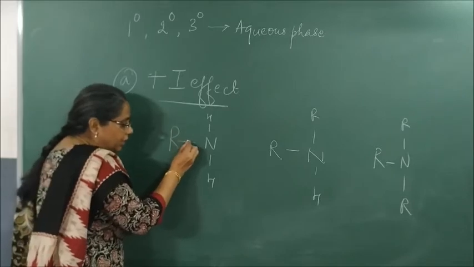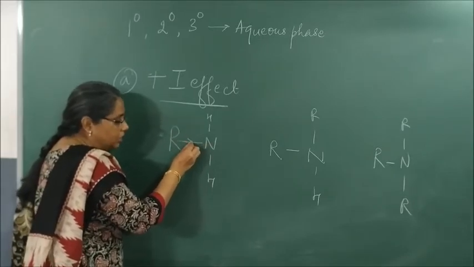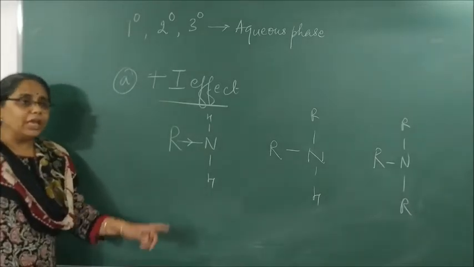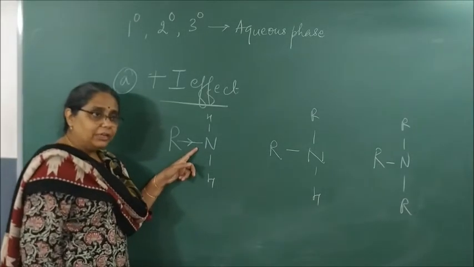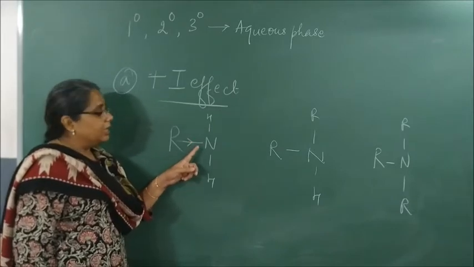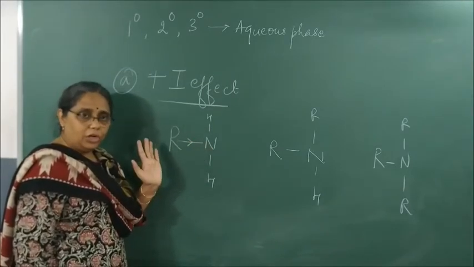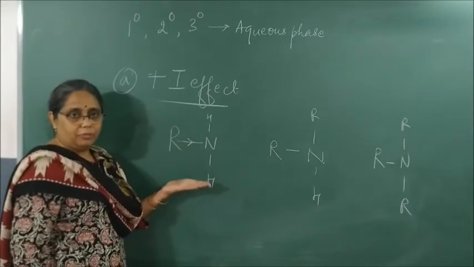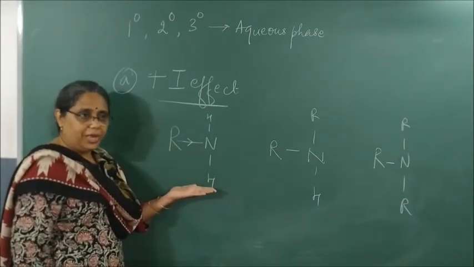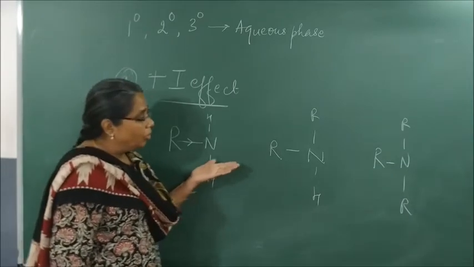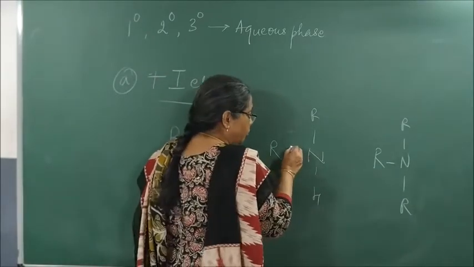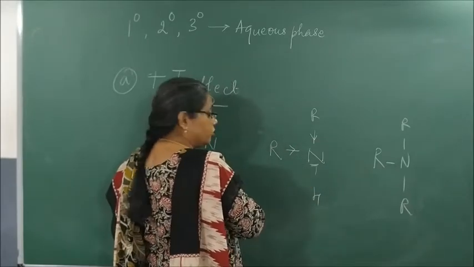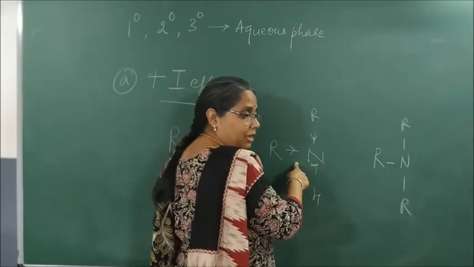As a result, it transfers all its electron over the nitrogen atom. So the electron density over the nitrogen atom increases and it is easily available for donation. As a result, it is a better base than ammonia, or it is a Lewis base. The more the number of alkyl groups, the stronger is the inductive effect, and hence this will be a stronger base than primary amine.